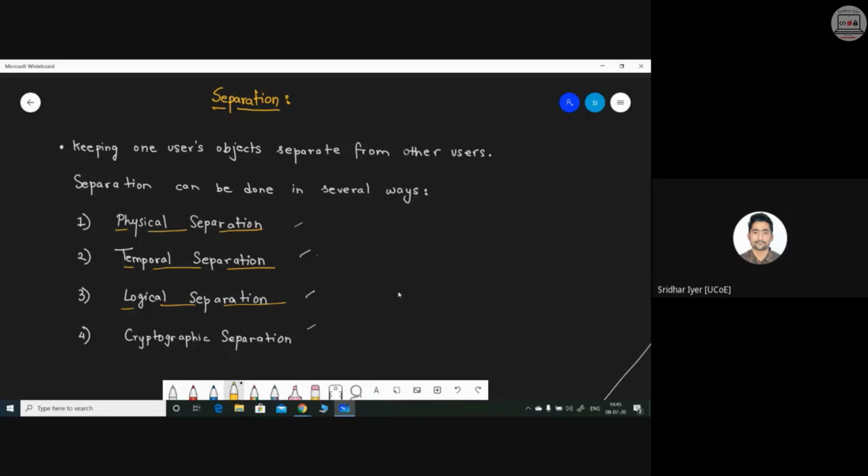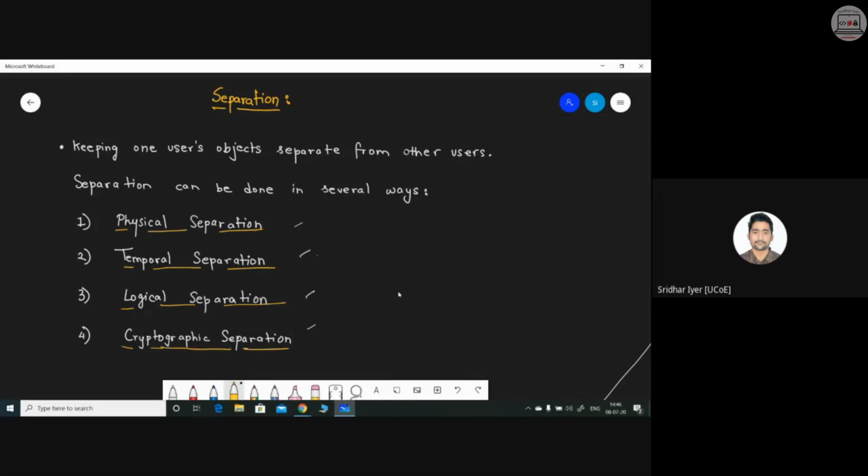And finally, we are left with cryptographic separation. This is very much used in real life. You have the same software, the same piece of document present in your machine, but you are encrypting it with a key which only you have access to. So you are providing some kind of security in the form of encryption so that only you or the people who have the key which you might have shared with them can access that particular file. No one else other than the people who have access to the key can open or read that file.